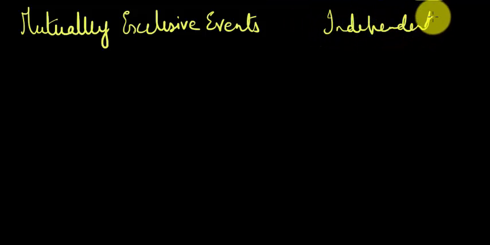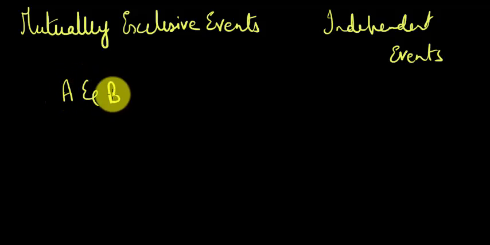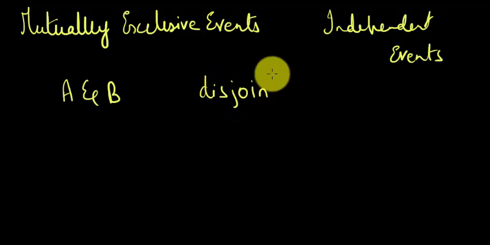Let's go ahead. So I have mutually exclusive events on one hand, and I have independent events on the other hand. Now what I'm going to do is take A and B, two events, and say that they are disjoint. Basically, I'm going to say that they are mutually exclusive. Now, when they are mutually exclusive, obviously I know that A intersection B is a null set.